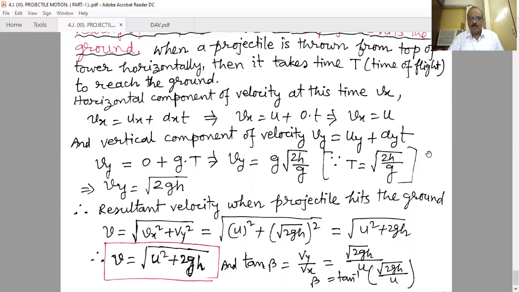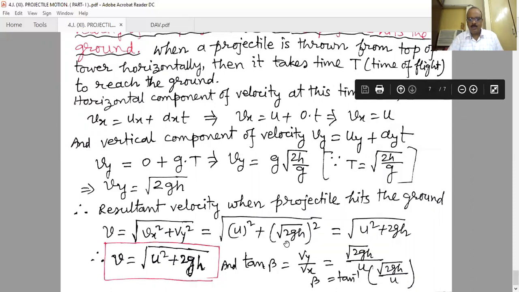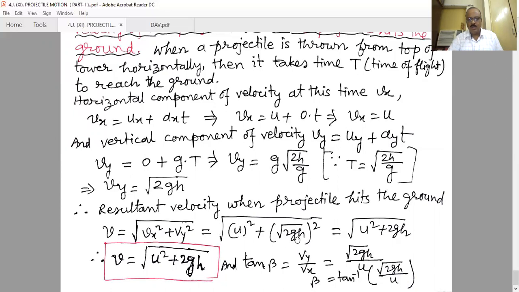So the resultant velocity when the projectile hits the ground is root over Vx square plus Vy square. Vx square is always u square, and we have now found that when it hits the ground, Vy is root over 2gh, so Vy square is 2gh. Therefore, V will be root over u square plus 2gh.